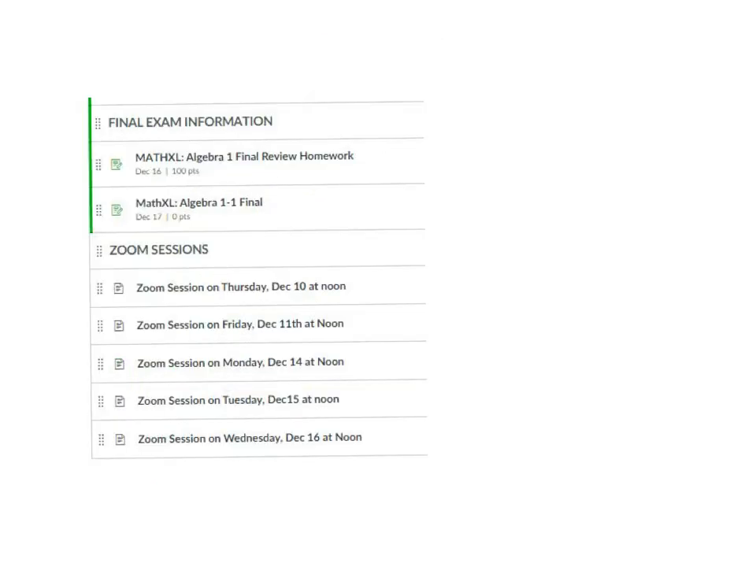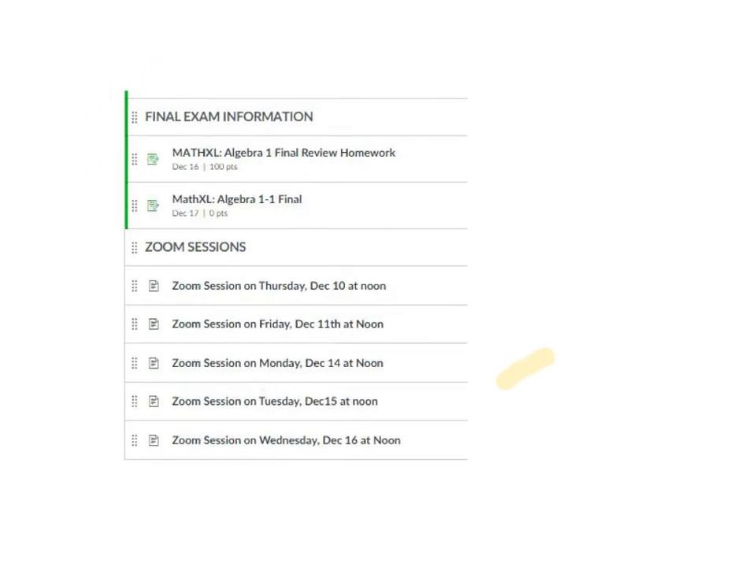Now, the final exam review has been open for a couple of days, but if you've been holding off, now is the time. After you take your Chapter 5 test, you want to go into Math Excel and complete the final exam review homework. Note that is due December 16th at midnight.